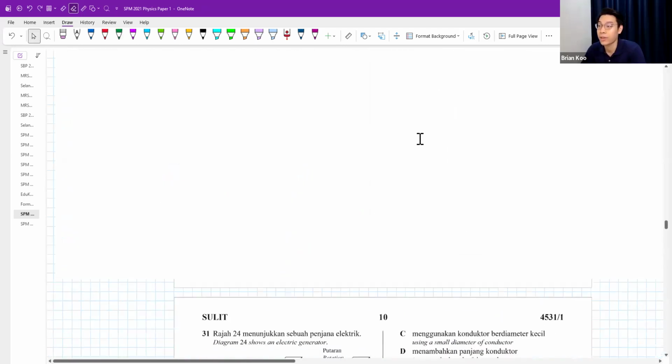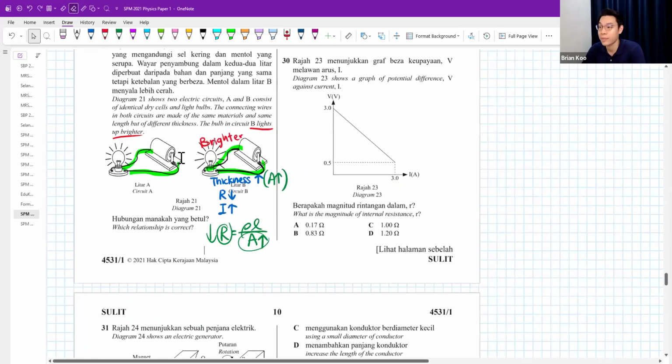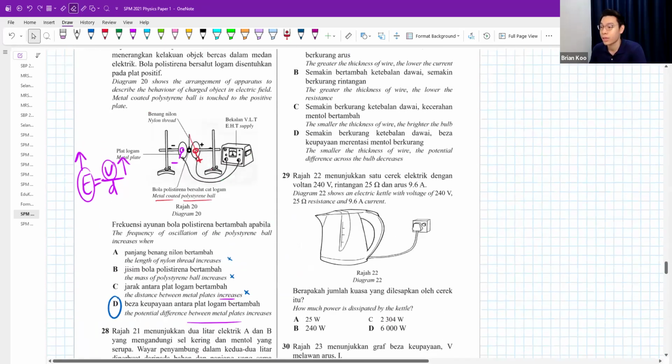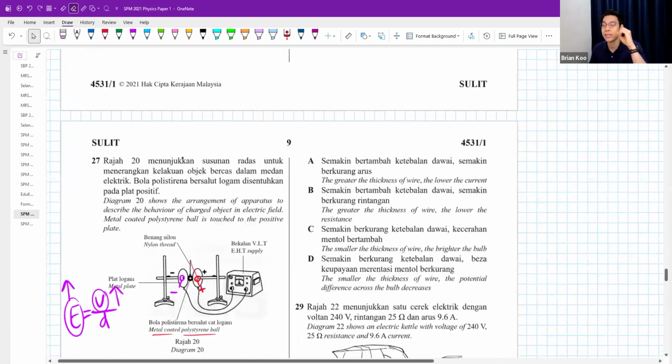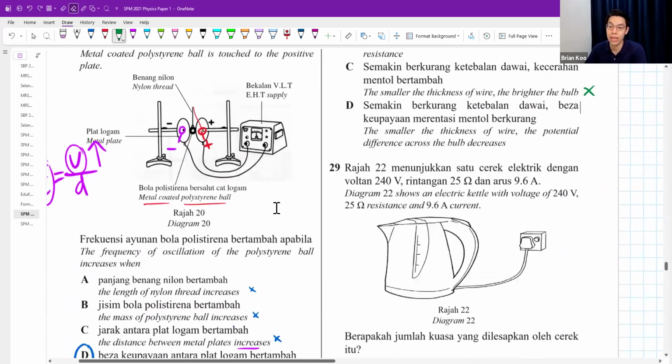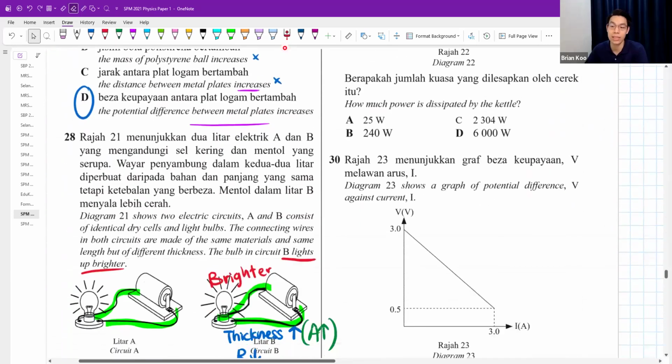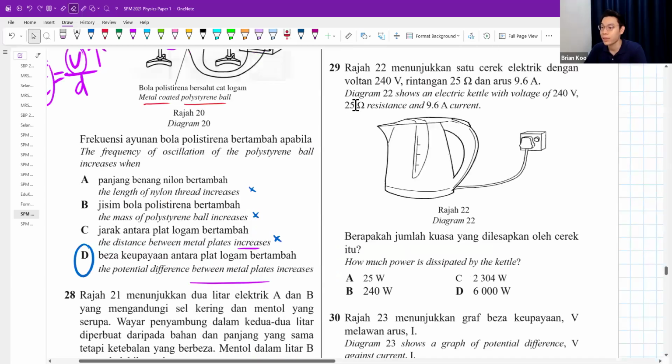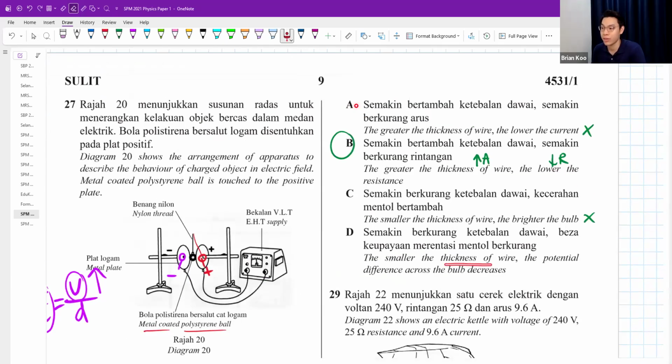So let's look for greater thickness, smaller resistance. Thicker wire, lower current, no. Thicker wire, easier for current to flow. Thicker wire, lower resistance. That's correct, because if the area is big, then the resistance is very small. If smaller thickness, then brighter bulb? That's false. In the picture, they already say if the thickness is less, the bulb is not so bright. Smaller thickness, potential difference decrease? That has nothing to do with potential difference. It's between the resistance and the current. Okay, best answer.